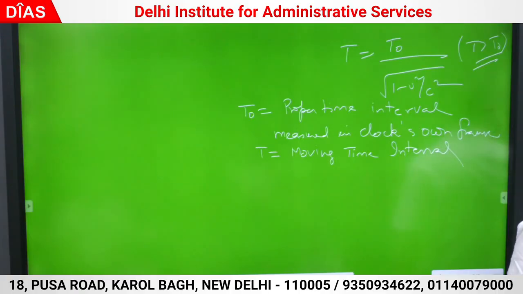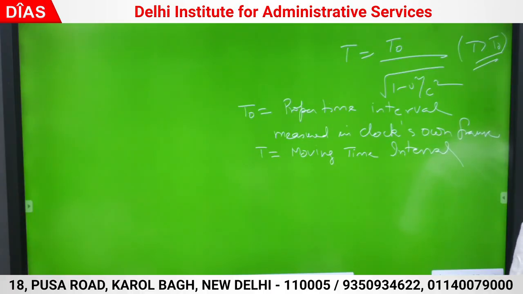Twins paradox. There are two twins. Twins means their ages are same. One of the twins goes on the space journey and returns after 1 year. And the twin who stayed behind says that the traveling twin has grown older. Good.